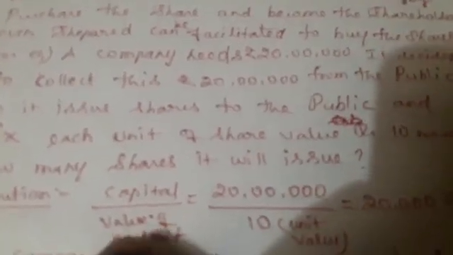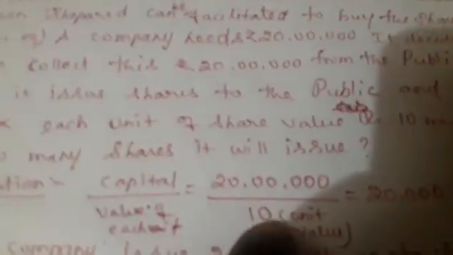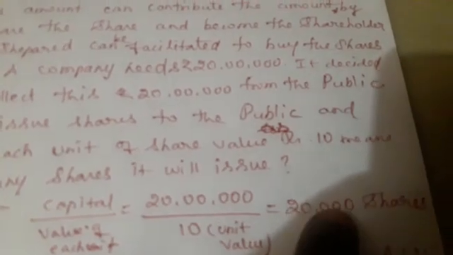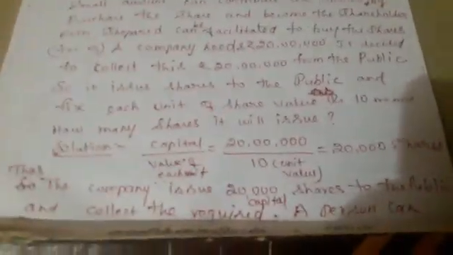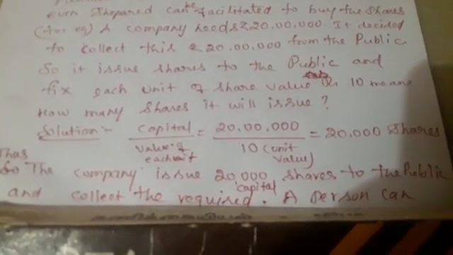So the capital of the company is divided by the value of each unit. The company needs 20 lakhs. Each unit value is fixed as 10 rupees. Means, how many shares will it have to issue? 20,000 shares it has to issue to collect the amount of 20 lakhs. Thus the company can issue 20,000 shares to the public and collect the required capital.